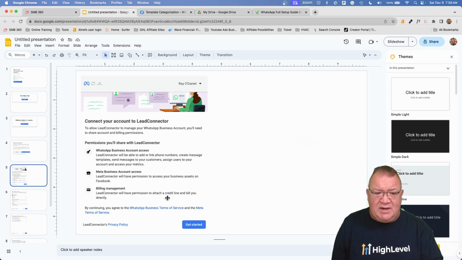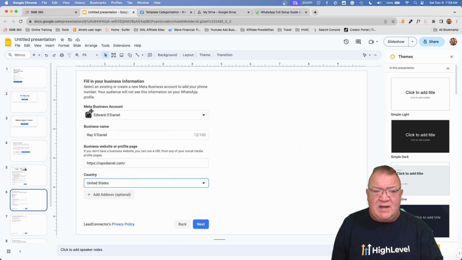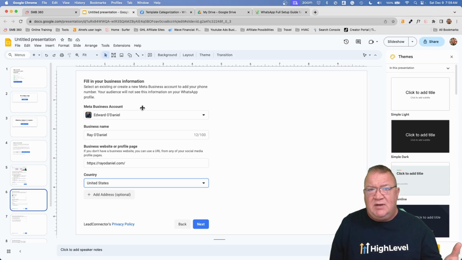Here, I would get the next screen, which is just basically a getting started screen, explaining what's going to happen and so forth. So you're going to click on this little blue Get Started button down here. The next screen you're going to get is fill in the blank. Now it's going to ask you what Meta business account you want to use. If you have multiple, this is where you select which account you actually want to utilize for this, and how you want this to be tied together.